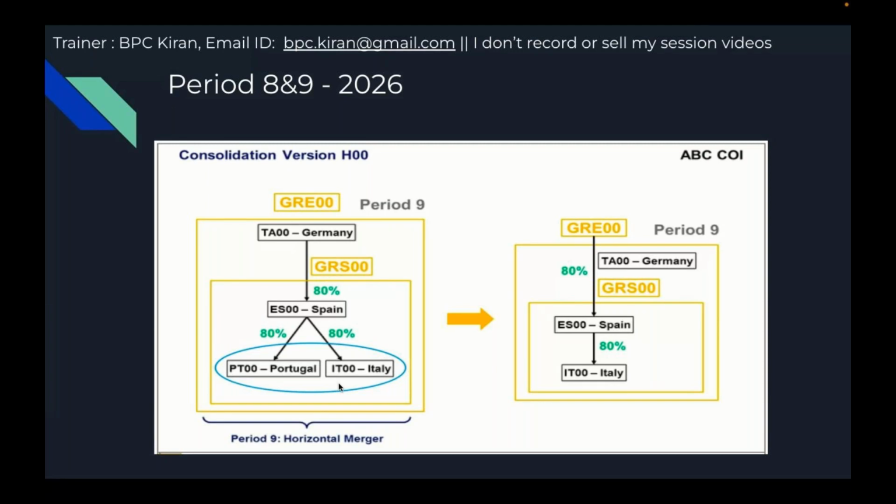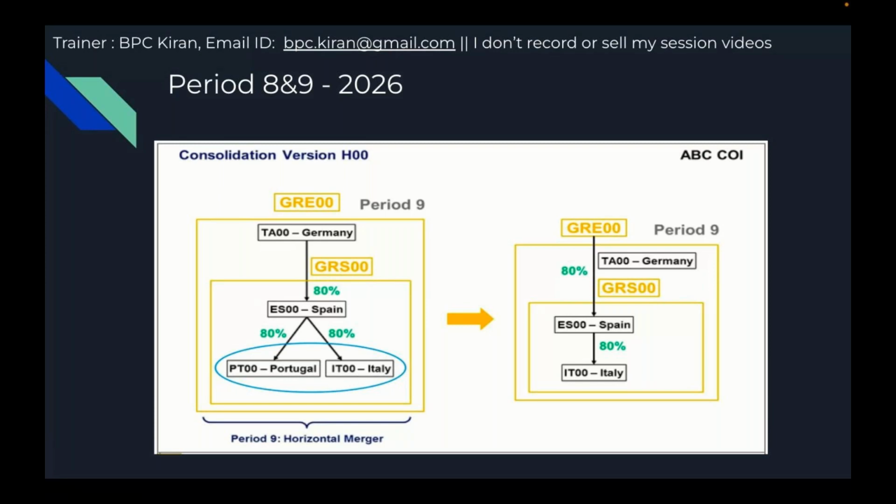Italy is going to absorb Portugal. So when Italy absorbs Portugal, whatever is in the Portugal balance sheet will be added to Italy. In order to do the horizontal merger, there are some prerequisites.